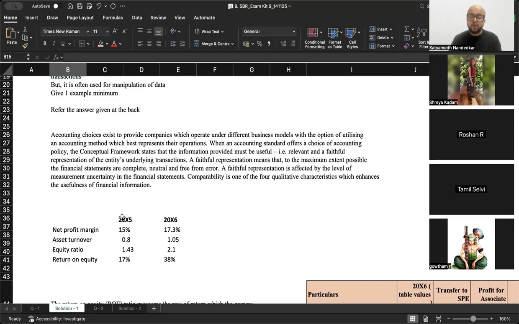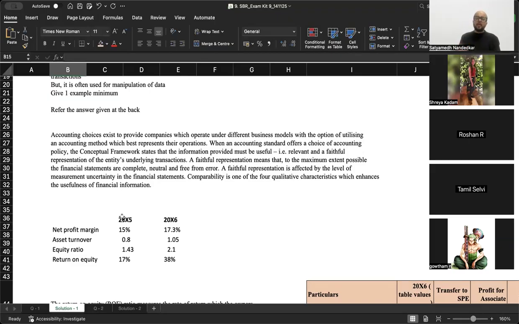Comparability is one of the four qualitative characteristics which enhances the usefulness of financial information. So, the focus of this answer is on emphasizing the key reason why we are giving an accounting policy choice, which is to make the financial statements more relevant also for the users. Otherwise, if the financial statements are presenting worn out, age old historical data, like for example, that gold ring which I used to show you, we purchased it for 50, it is now 150. Showing it at 50 is misleading the users of financial statements.